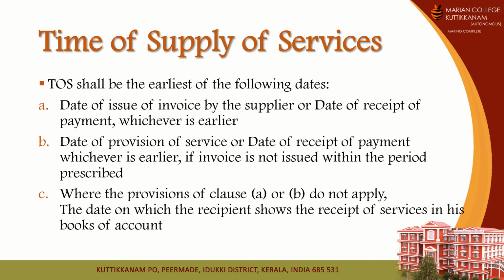So, I am a receiver of a service. I received some kind of service from a particular supplier. Whenever this receipt of service is shown in my books of account, that date will be considered as the time of supply of service.